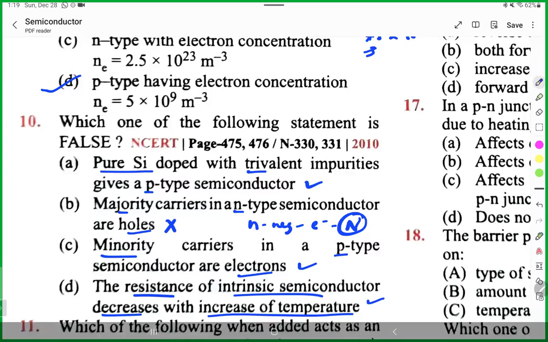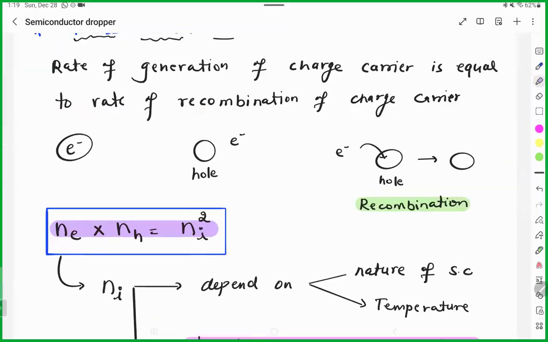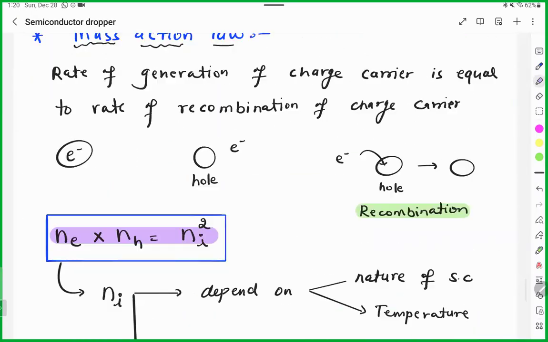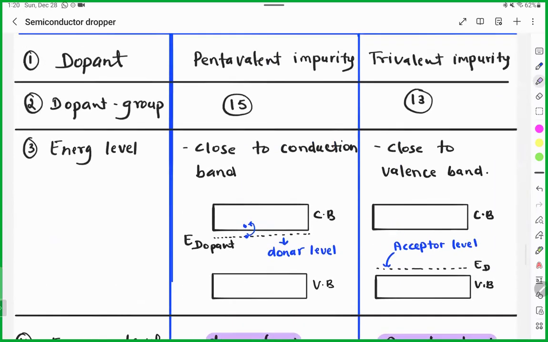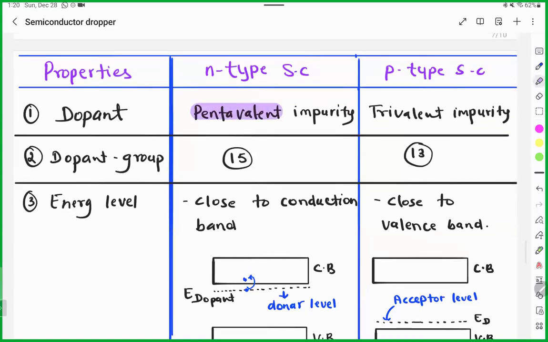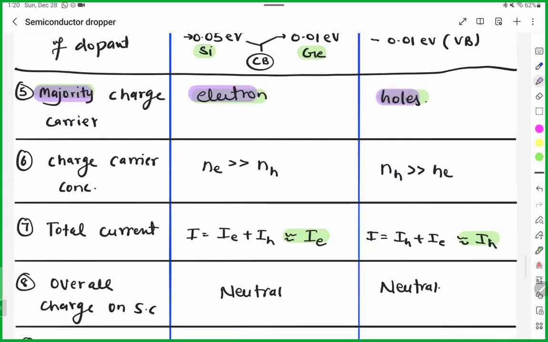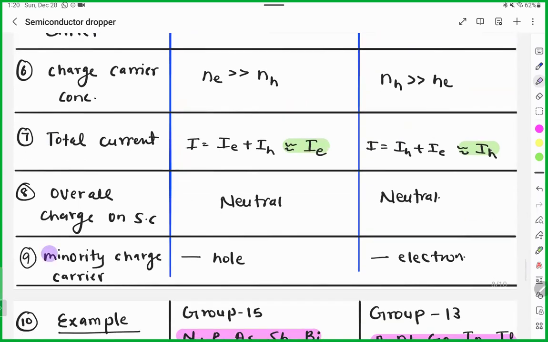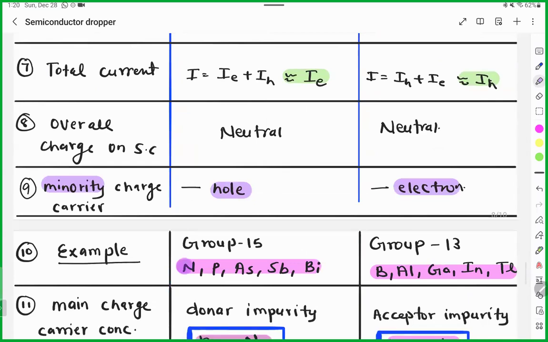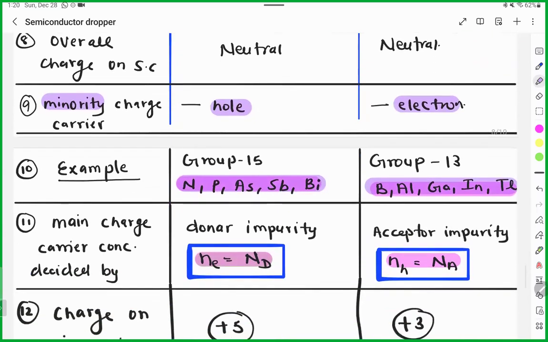Correct. So now you feel that even though it looks like it is for a board-like table, everything is working. What is the majority charge carrier? What is the energy level, donor level, acceptor level in the last question? Pentavalent impurity and trivalent impurity group. And then minority charge carrier, we had this question. Of course, examples they always ask, but we didn't get a question from the acceptor level.